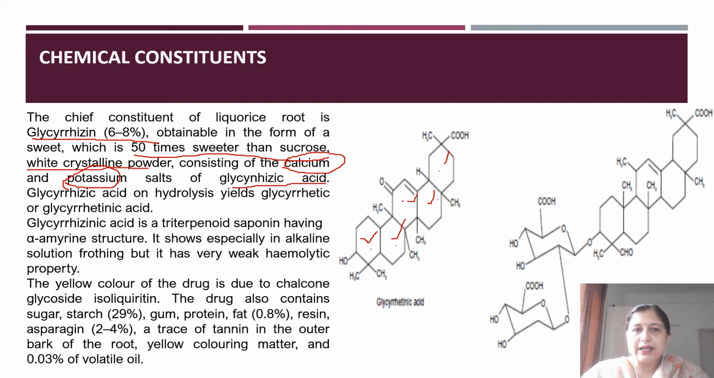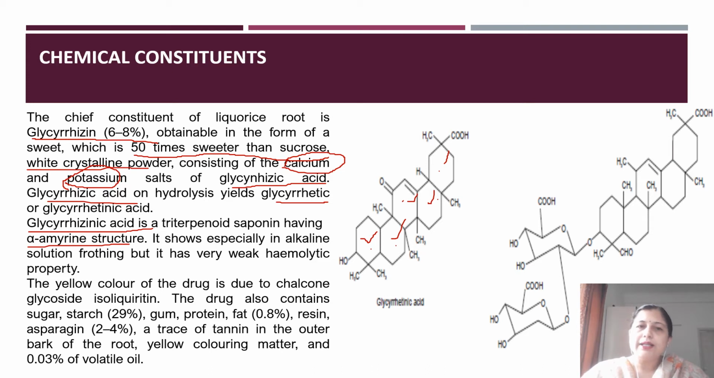This glyceric acid on hydrolysis leads to glyceratic acid, which is also known as glycerinic acid. And glycyrrhizinic acid is a triterpenoid having an alpha amyrin structure, which is present in this particular constituent.